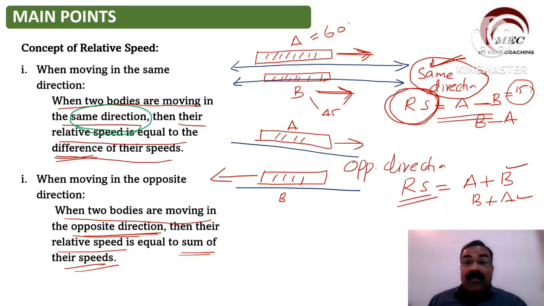And when the trains are moving in the same direction, then we will find out the difference between the speed. Difference between the speed when they are in the same direction, and sum of the speed when they are in the opposite direction. So these 2 points are very important and very clear.